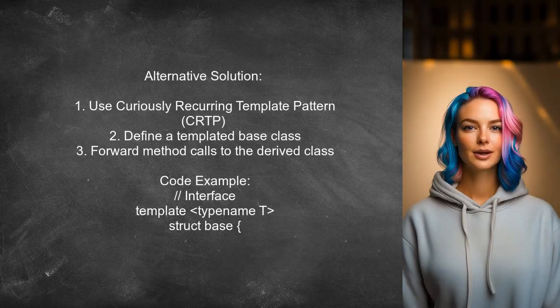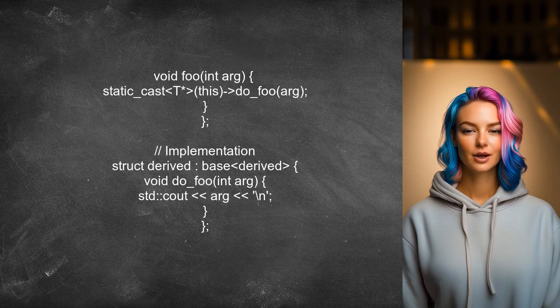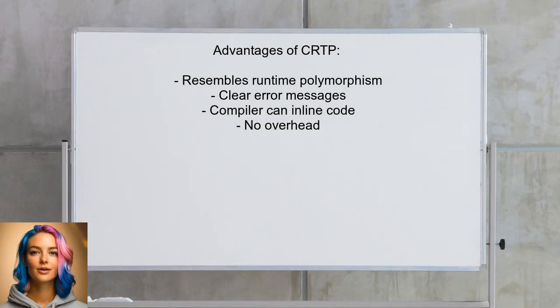An alternative approach to creating an interface in C++ without virtual functions is using the curiously recurring template pattern, or CRTP. In this method, you define a templated base class that forwards method calls to the derived class. This allows for static polymorphism while maintaining a structure similar to runtime polymorphism. This approach has several advantages. It resembles regular runtime polymorphism, provides clearer error messages, and allows the compiler to inline all code, eliminating overhead.